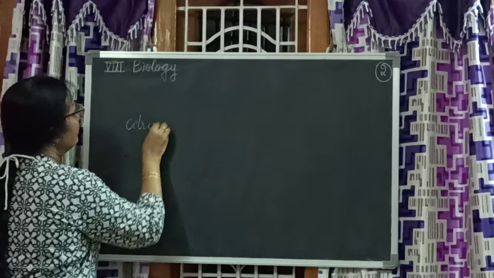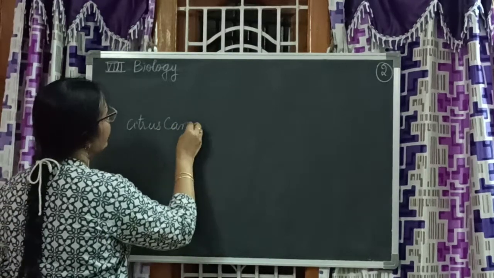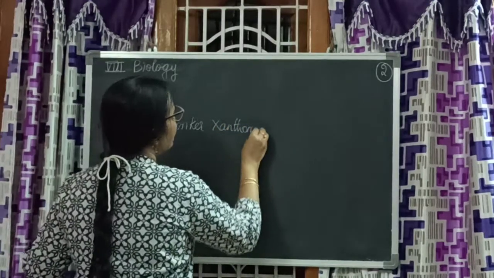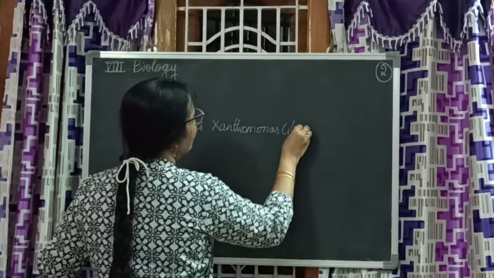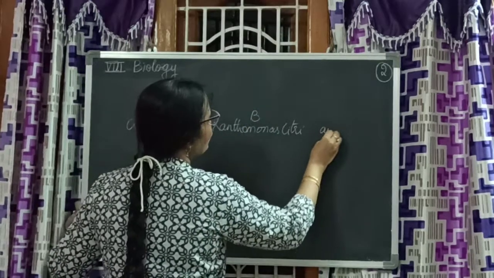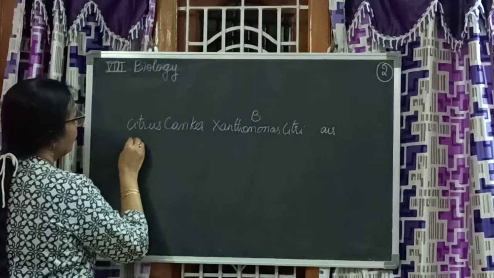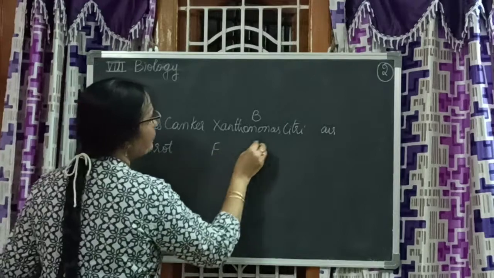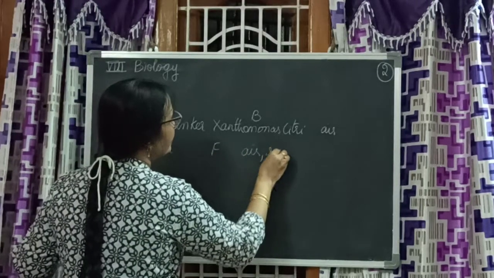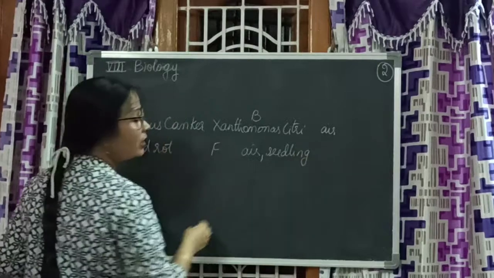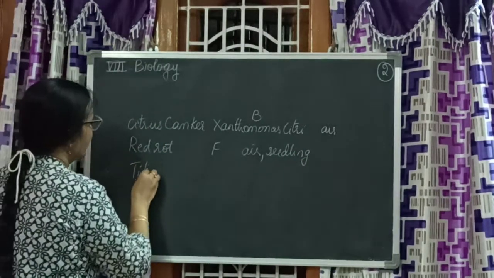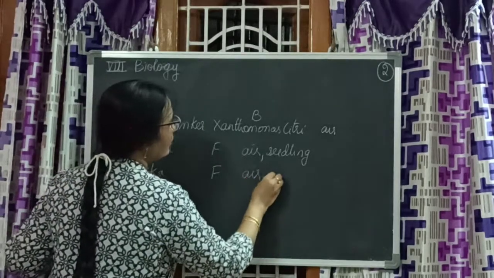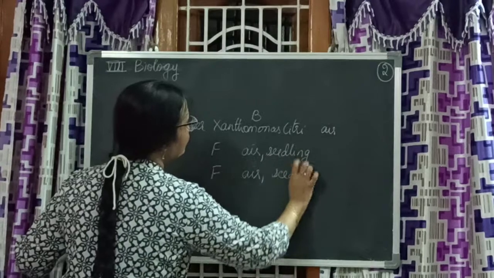Citrus canker, Xanthomonas citri. It's a bacteria, spread by air. And then what do we have? Red rot. Red rot is caused by fungi and spread through air and seedlings. Seedling means what? A cut part of the sugarcane. And then Tikka disease. Tikka disease is again caused by fungi, spread from air and seeds.